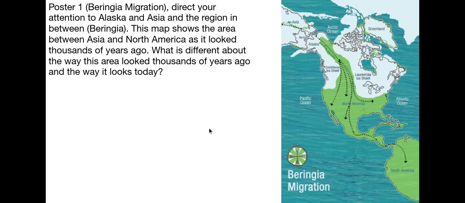Look at this poster right here. Well, this map shows the area between Asia and North America as it looked thousands of years ago. So scientists think that Asia and Alaska were actually connected by land. Okay? Which is different now. Now there is water in between. Not a whole giant ocean, but there is water in between, okay? But there used to be, scientists believe, that they were connected, which has something to do with where the Native Americans came from.